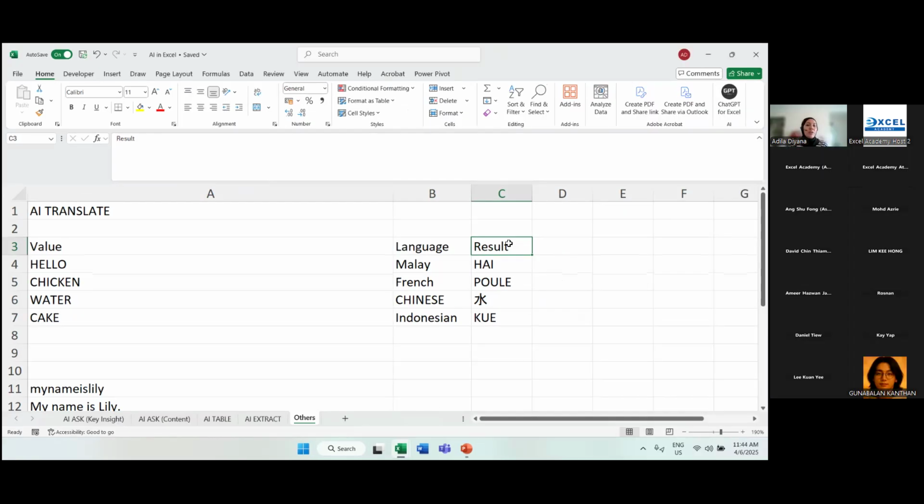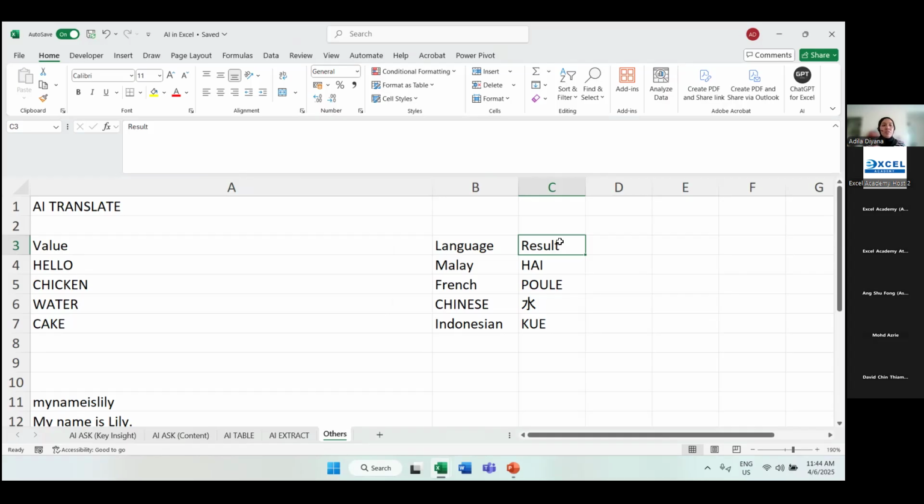So this could be something very useful to you. You can just put in the value, put in the language, then you can see straight away the result. Okay, all right. So this is for AI translate. You can translate different language from one language to another language.